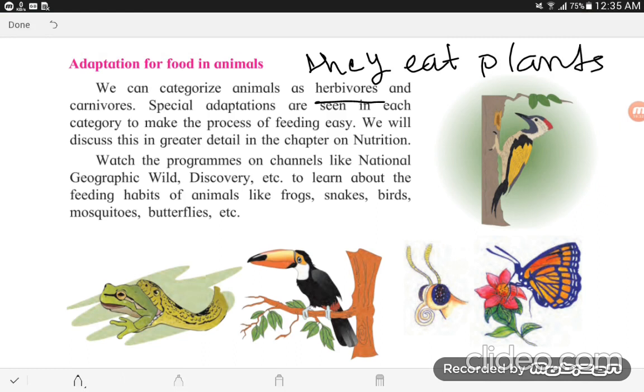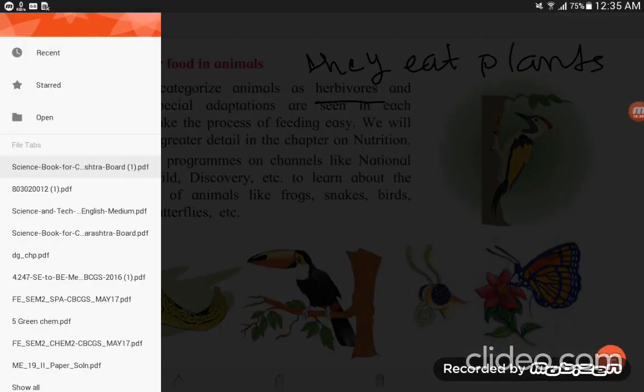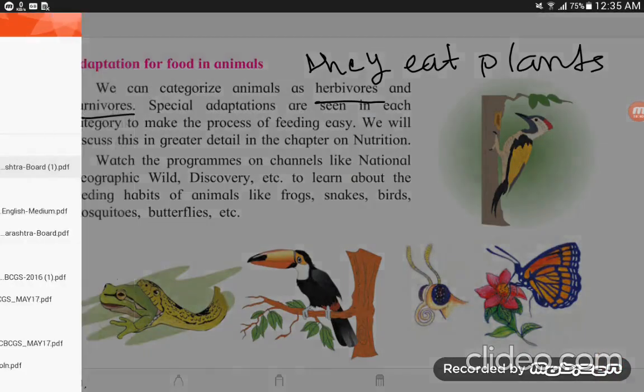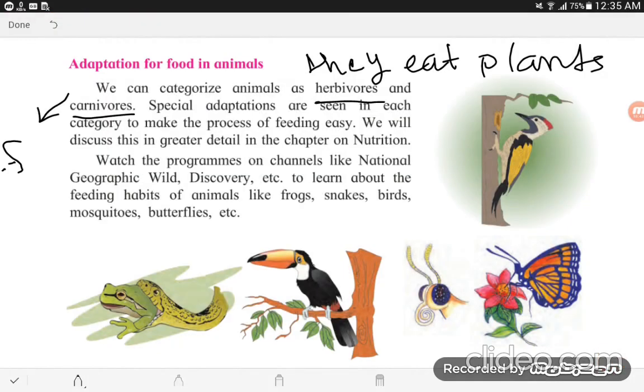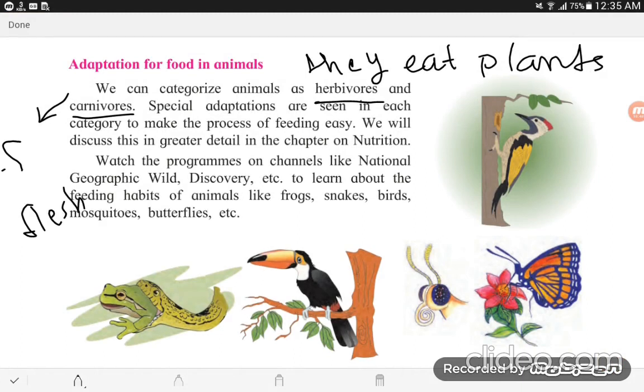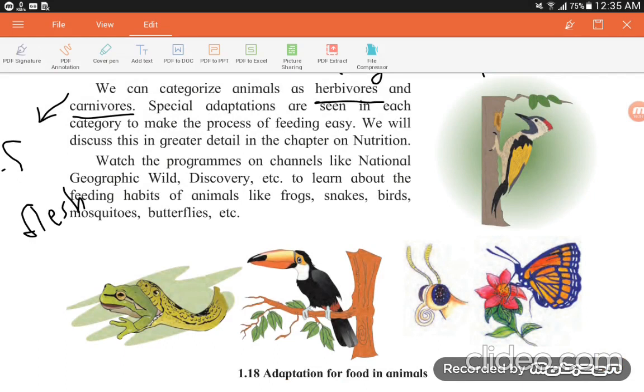And carnivorous means they eat flesh. To make the process of feeding easy, we will discuss this in greater detail in the chapter on nutrition.